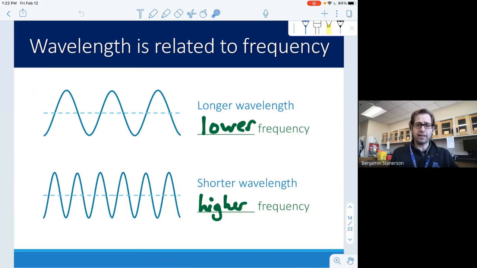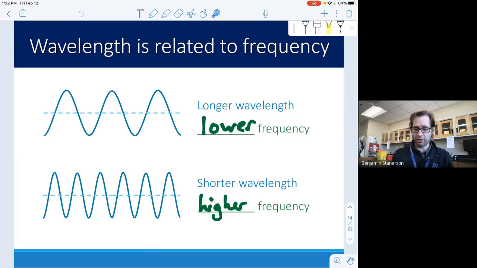So kind of connecting to that idea, I mentioned this already with my Wi-Fi example, but if you have a longer wavelength like this, it really means you have a lower frequency. What a frequency is, is how often the waves are occurring. Often we measure it in a unit called a hertz.